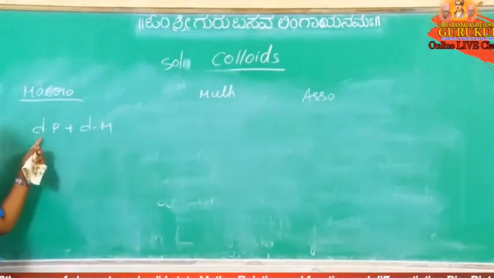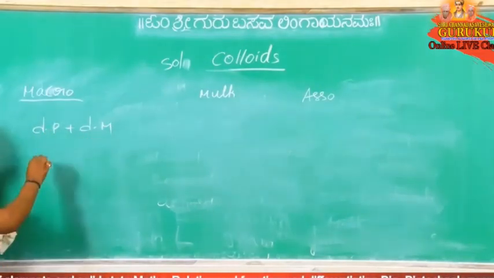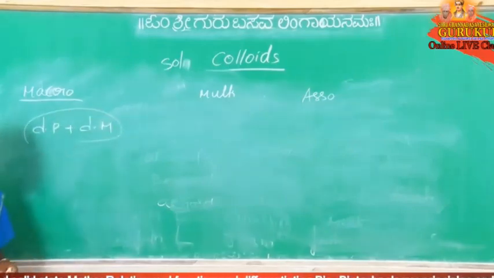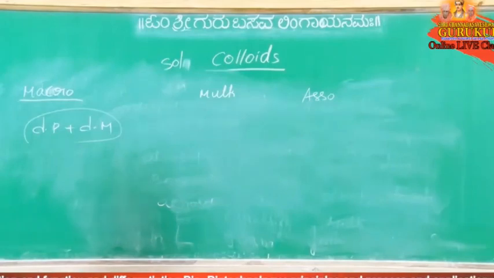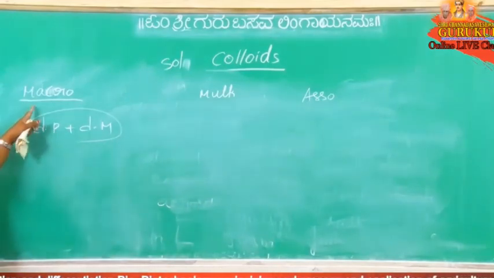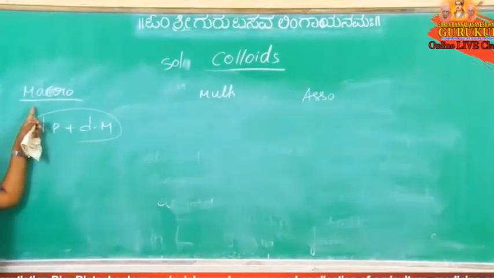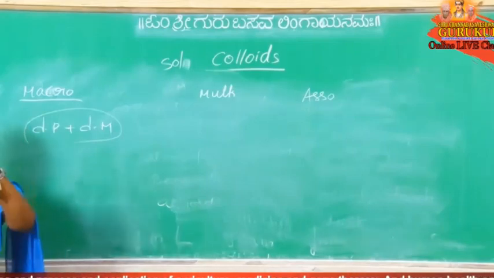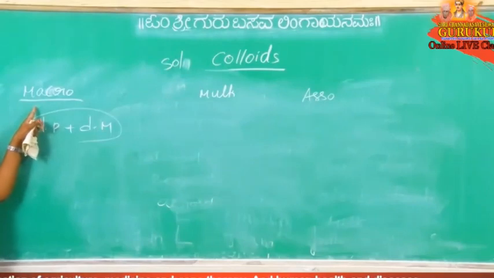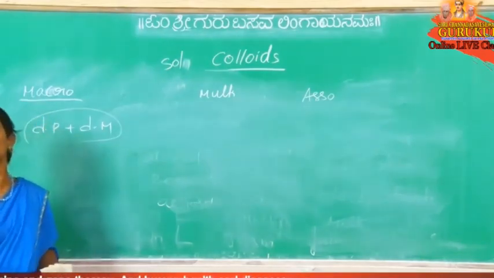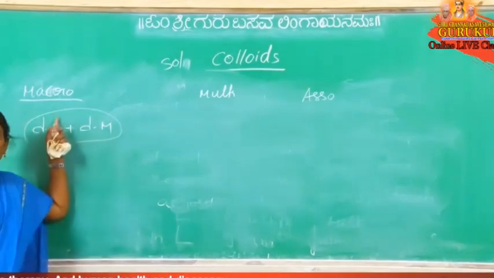Then it is the dispersed phase plus dispersion medium. If the solute particle size is exactly the required size, then direct mixing gives a colloidal solution. That colloidal solution is macromolecular. Macromolecular means the solute particle size is large and of the required size, so there is no need to do anything. Just take that solute and mix it with the solvent, and that gives a macromolecular colloidal solution. Organic colloidal solutions are macromolecular.